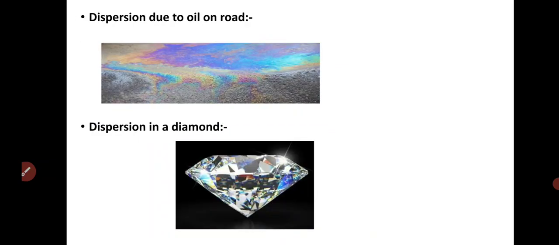Next example is dispersion due to oil on the road. When oil is spilled on the road, we can sometimes see the different colors of white light. Next one is dispersion in a diamond. When light passes through a diamond, the light splits into different colors. These are the examples of dispersion.